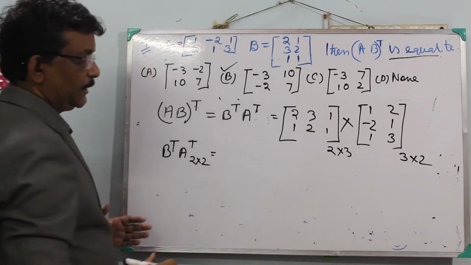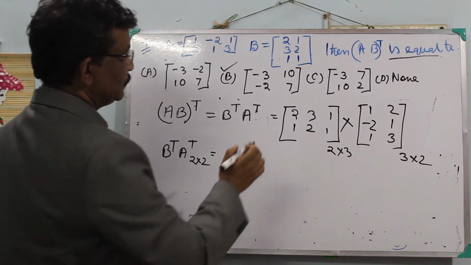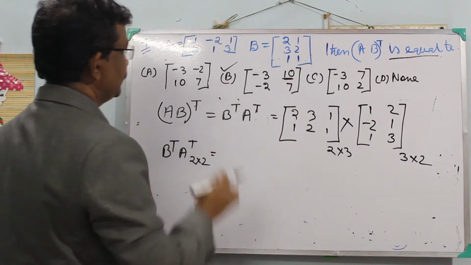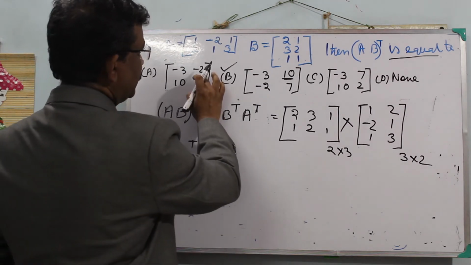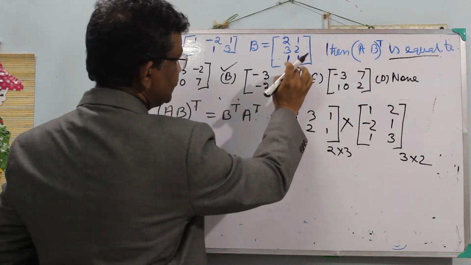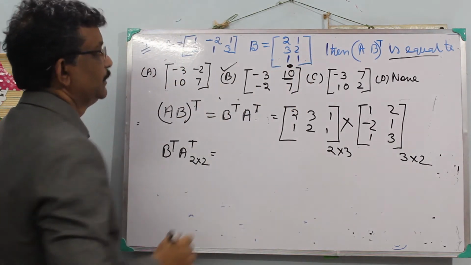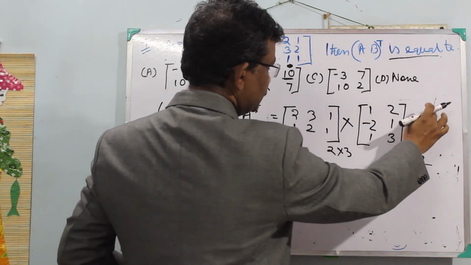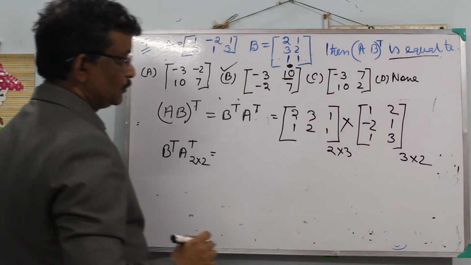So I will not multiply everything. See the answers. All are the same except that the element 10 is different. Or you can apply 2 also. Please consider this element, the third element of the first row after multiplying.